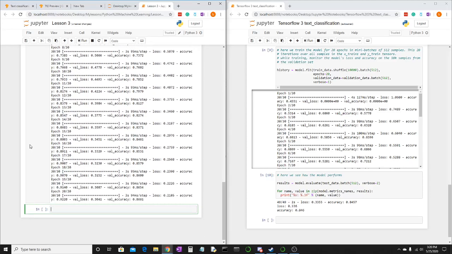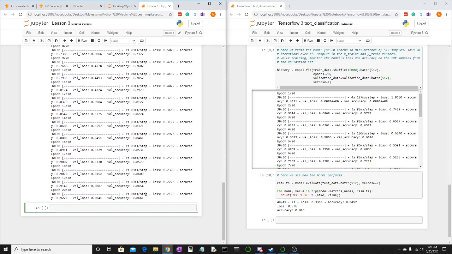There we go, all finished. So we see an accuracy of 0.92 with a validation loss of 0.30 and a validation accuracy of 0.86. Now we can see how the model will really perform. We create a variable called results, set equal to model.evaluate, test_data.batch 512, comma, verbose equal to 2.